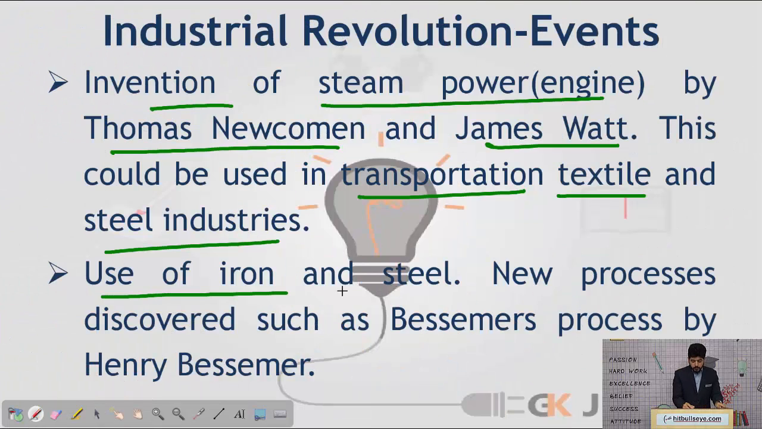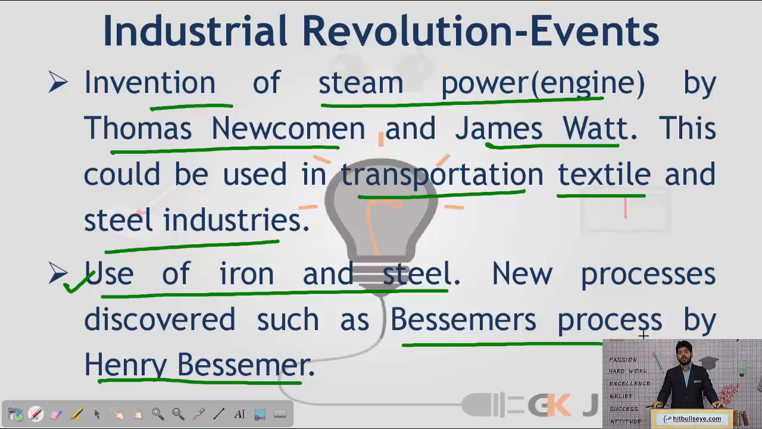Next was that people started using iron and steel for manufacturing of various items. Before that, iron and steel were not being used in mass production. Now people in England, or capitalists in England, started making use of iron and steel at that point in time. And a very famous process, and the name of the person associated, is Henry Bessemer. He invented the Bessemer process by which we could manufacture steel very efficiently.